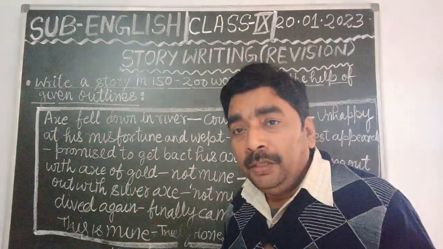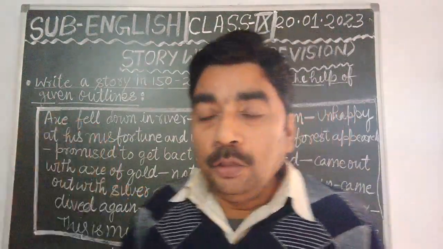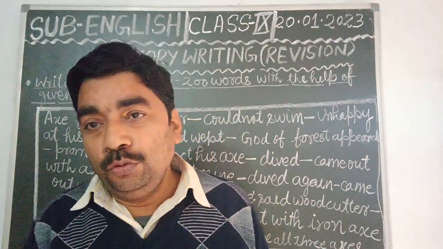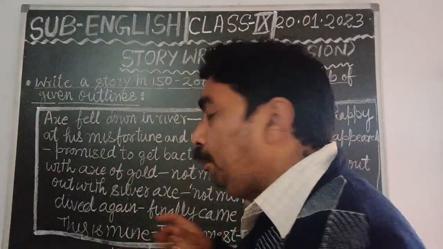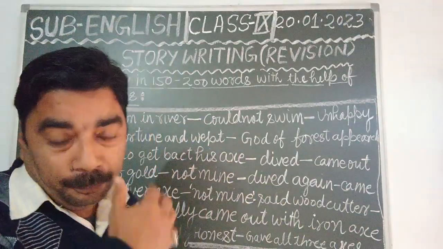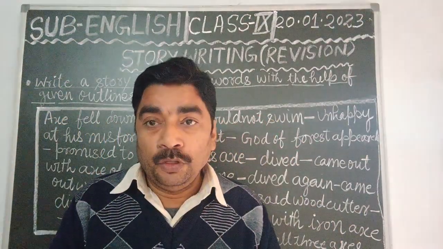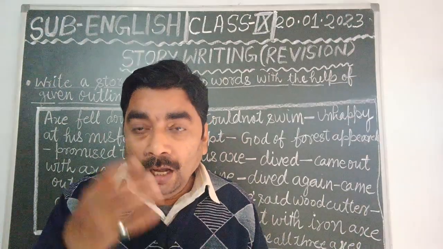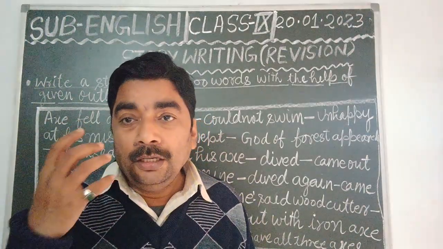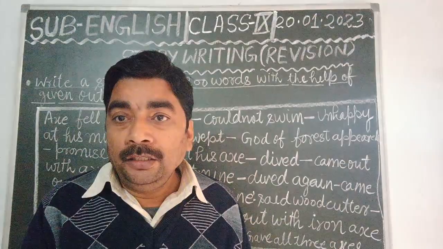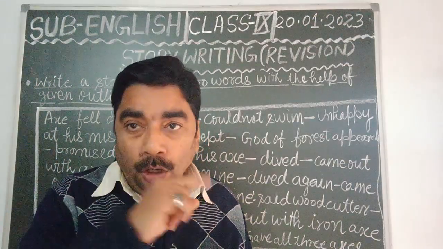So ultimately the conclusion of the story is, dear students, that honesty pays in the long run, or you may say honesty is the best policy. Understood? An honest man is really liked and loved by God.